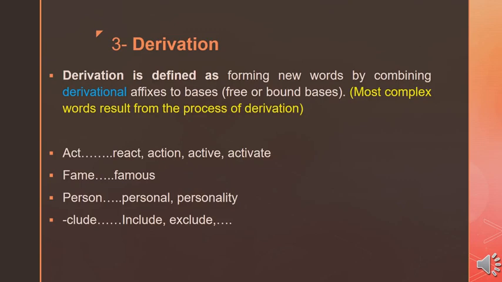We change the verb into a noun, so this is a new word. In active, we add the derivational suffix ive to act to change it into an adjective, and this is also a new word. In activate, we add the derivational suffix ate to active to make it a verb again. So here we create a new word again. So each time we add a derivational affix, whether a prefix or a suffix, we create a new word in language.